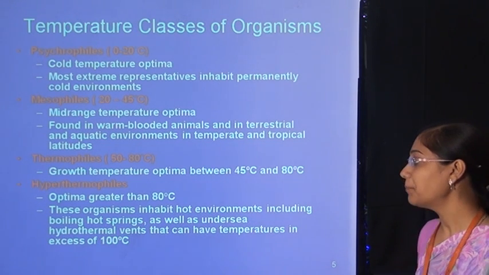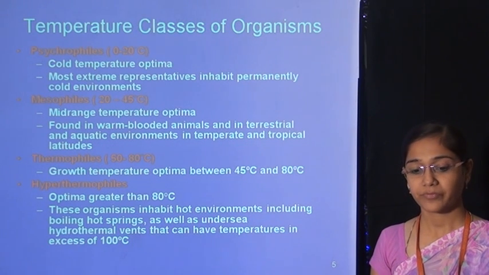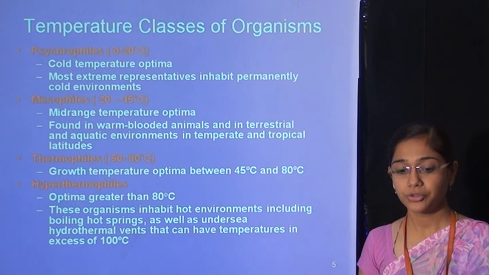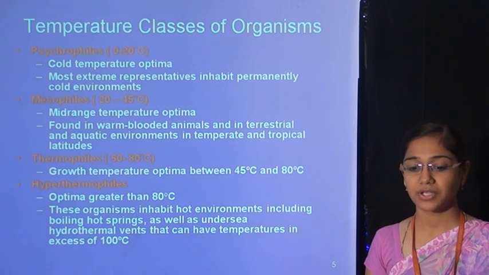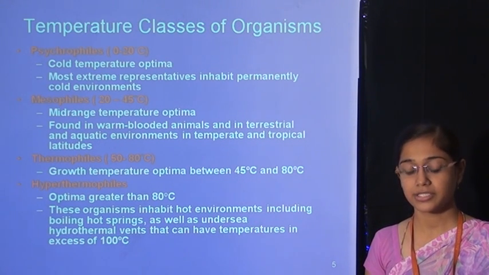Hyperthermophiles, optima greater than 80 degrees Celsius, and these organisms inhabit hot environments including boiling hot springs as well as undersea hydrothermal vents that can have temperatures in excess of 100 degrees Celsius.